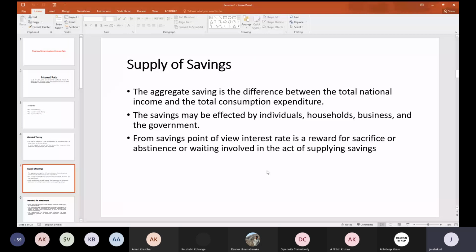Whenever you talk about the demand for investment, certain things come into the picture. One is who demands the money.